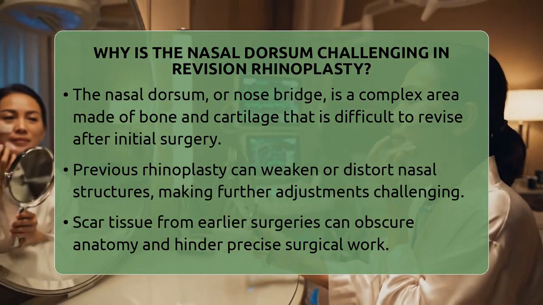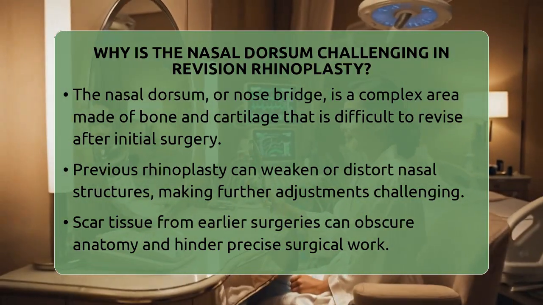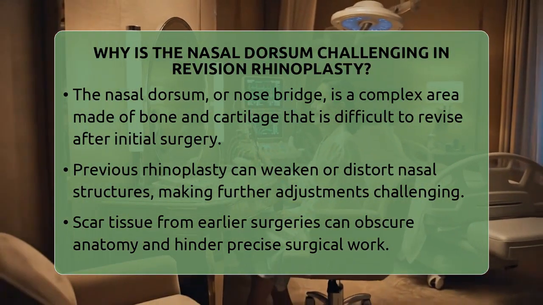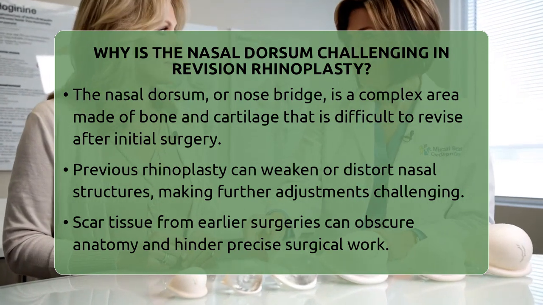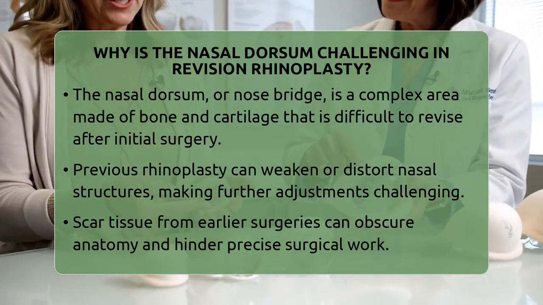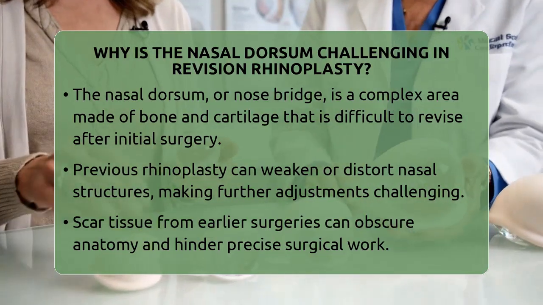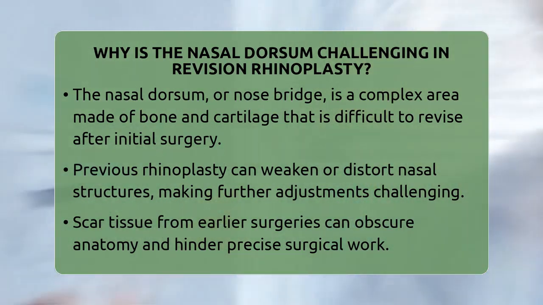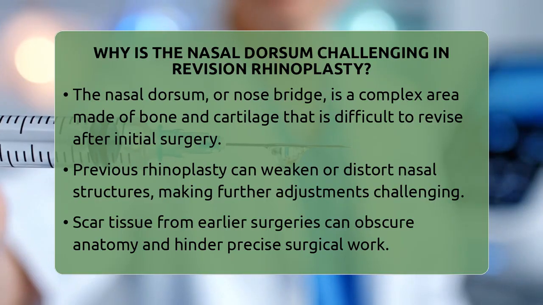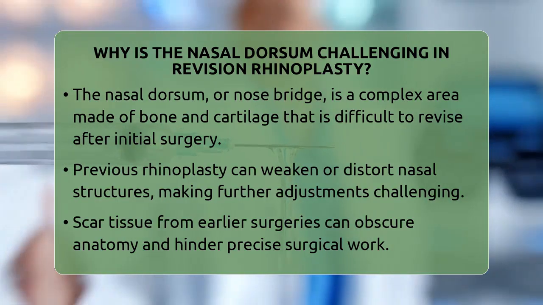This part of the nose is made up of both bone and cartilage, which work together to give the nose its shape and support. When a primary rhinoplasty is performed, the surgeon often alters these structures to improve appearance or function. But in revision cases, the anatomy has often been changed or damaged, making further adjustments tricky.